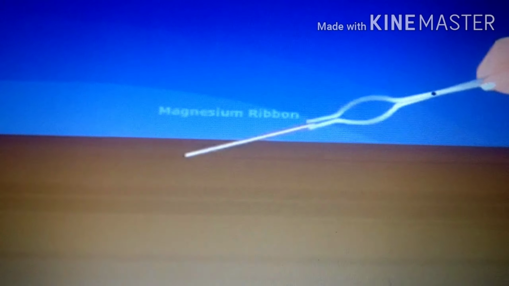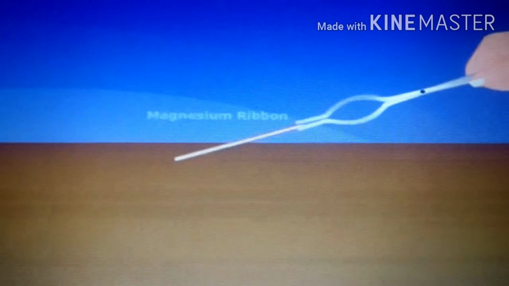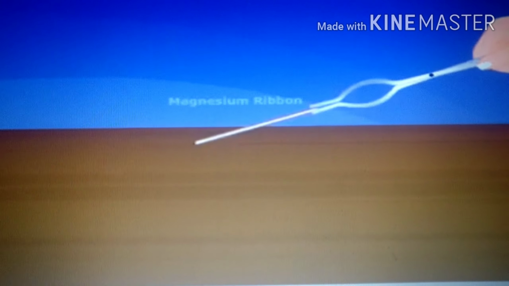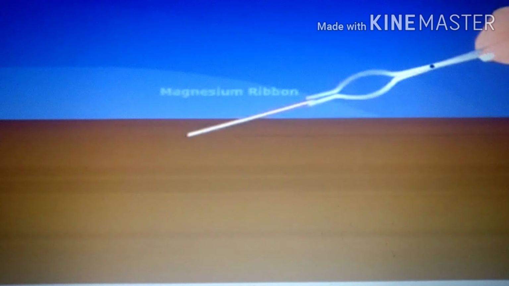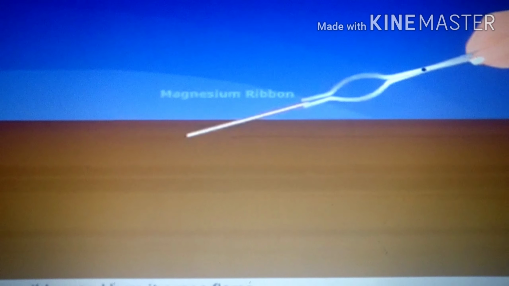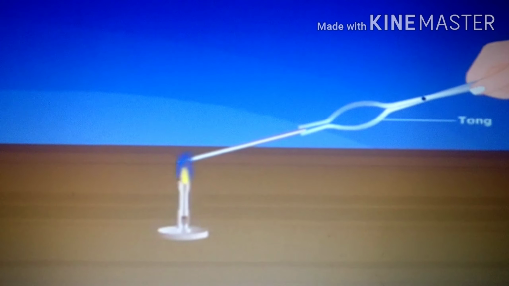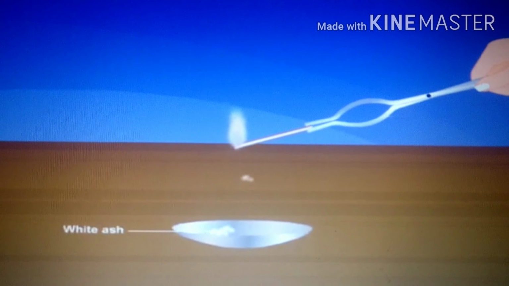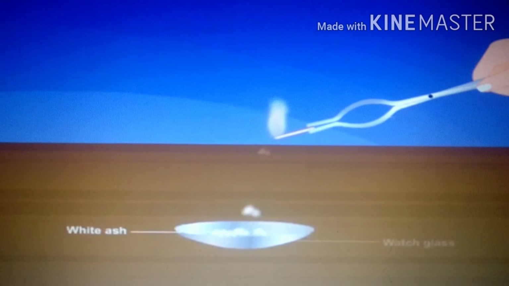For this activity, you need to take a magnesium ribbon, thin strips of blue and red litmus, sandpaper, a pair of tongs, a Bunsen burner, a beaker, distilled water, and a watch glass. These are the requirements which we need. Now, after taking that, take a piece of magnesium ribbon and burn it over a flame. What do you observe here, children? You will see that a white ash is formed.